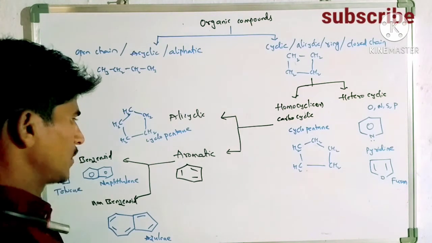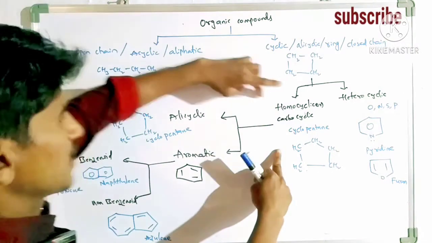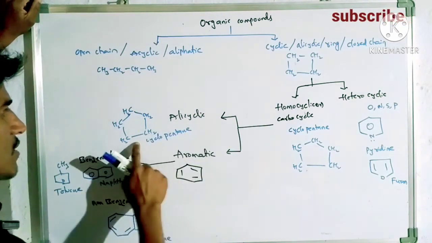So this is about homocyclic. Carbocyclics are divided into alicyclic and aromatic.